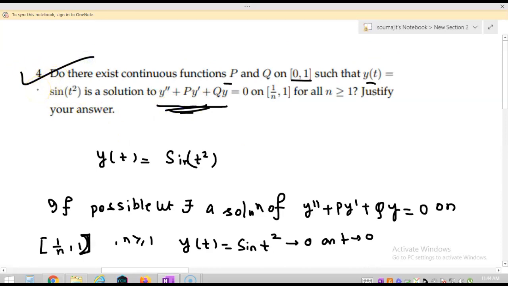It is an easy question, but first of all we need to observe this question is not from differential equation, it is from real analysis. Okay, so that's all about it. Let's solve the next question.